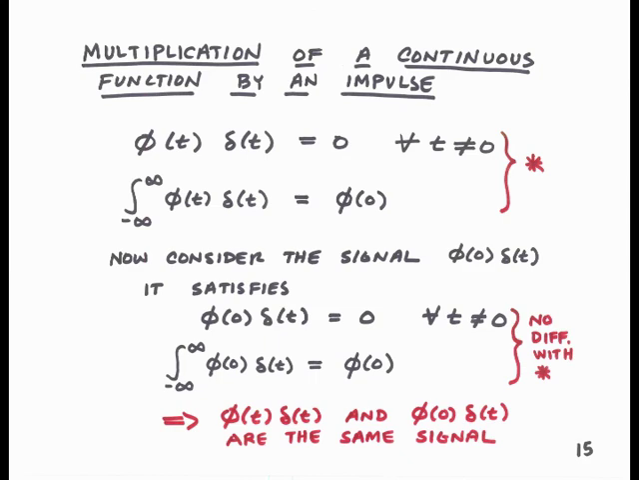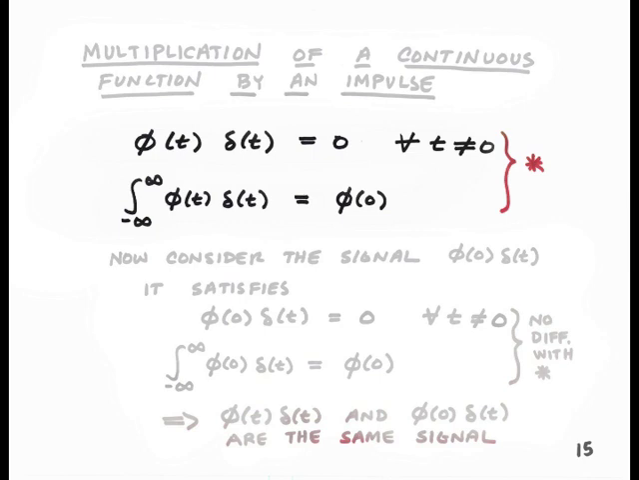Let's look at multiplying a continuous function by an impulse and see what happens. So our function that we're going to multiply by the impulse we'll call phi of t, and we multiply it by delta of t. Now, we should point out what we're going to do is multiply the values of phi by the values of delta at each and every time to make a new signal. And let's talk about the properties of that signal. Well, clearly, because delta of t is 0 everywhere except t equals 0, then phi of t times delta of t will be equal to 0 at all times except time 0.